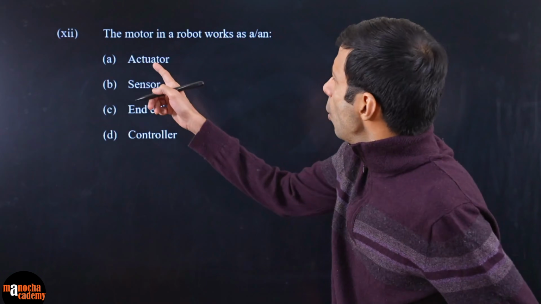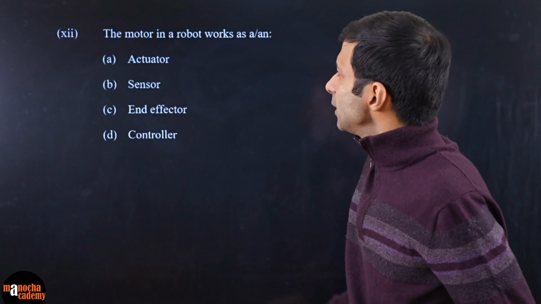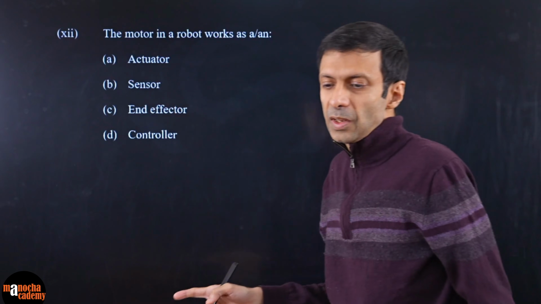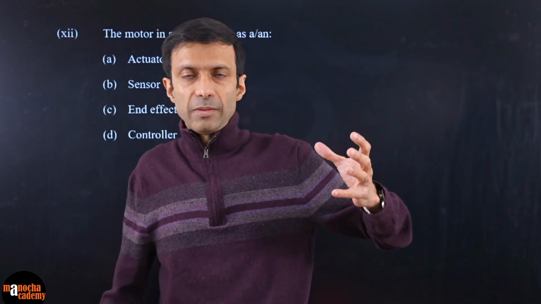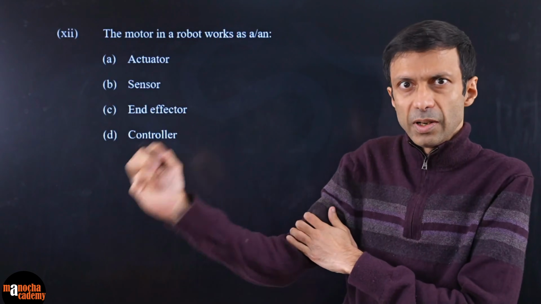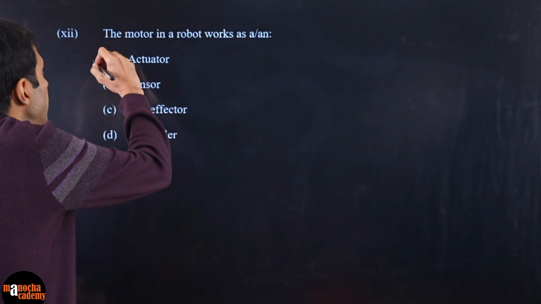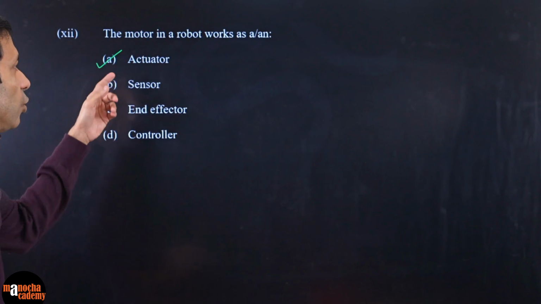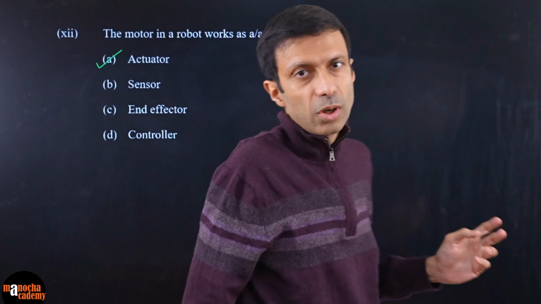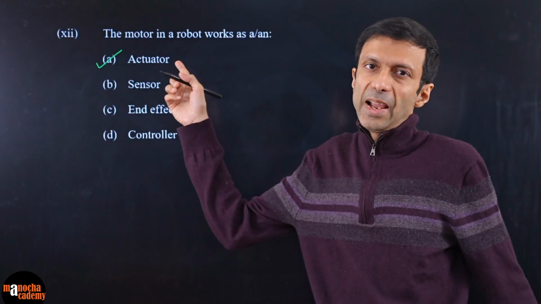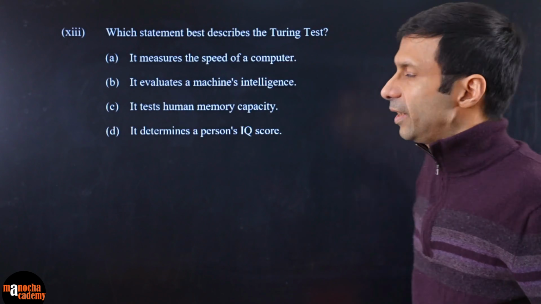Here's the next one. The motor in a robot works as a or an which one? So motor, remember, does the movement, right? So let's say it's a robotic arm. It is the motor which is doing the movement, and so that we call as the actuator. It is doing the actual movement. It's not sensor, effector or controller. I would go for the first option, actuator. All right, here's the next one.